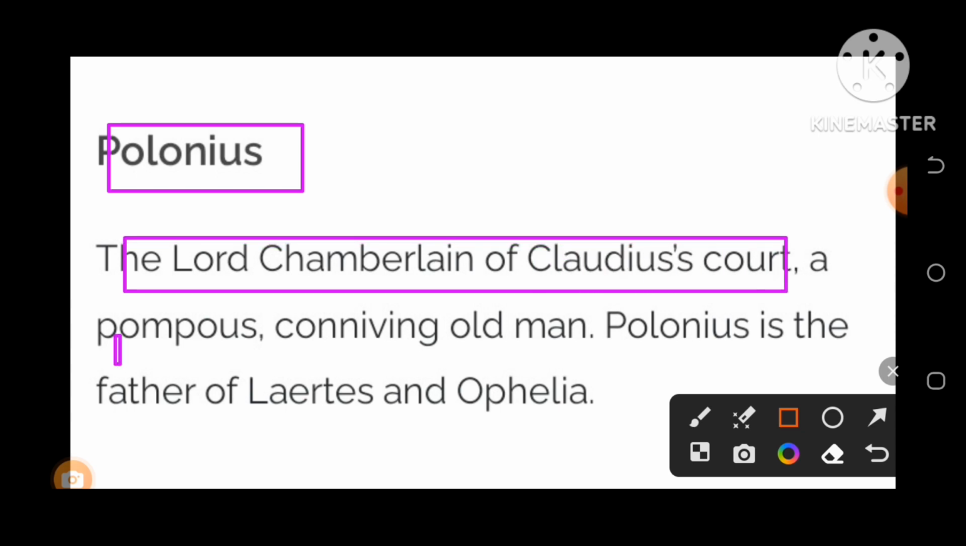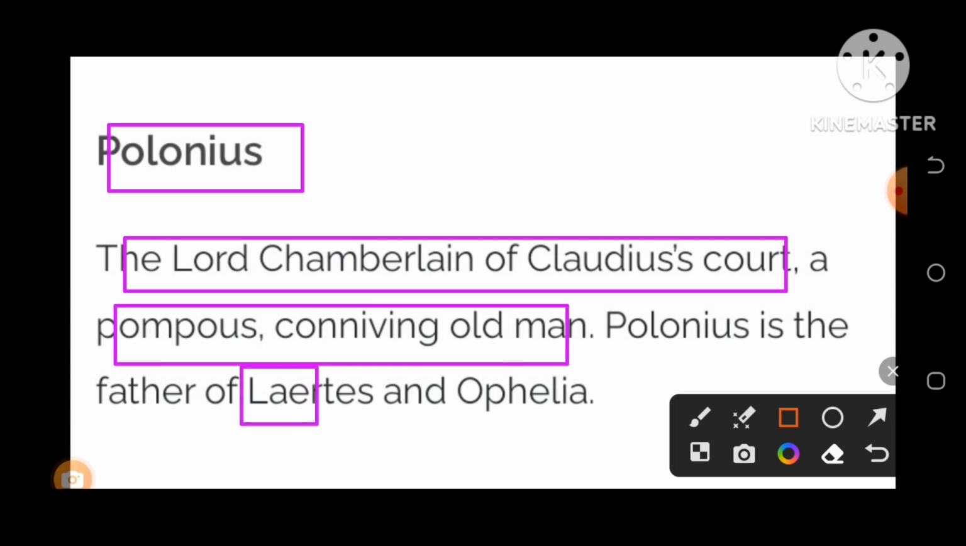Pompous, cunning old man. Polonius is the father of Laertes and Ophelia. The main character in the play, Ophelia. Ophelia is the main character because she is the heroine in the play and the whole story revolves around her.